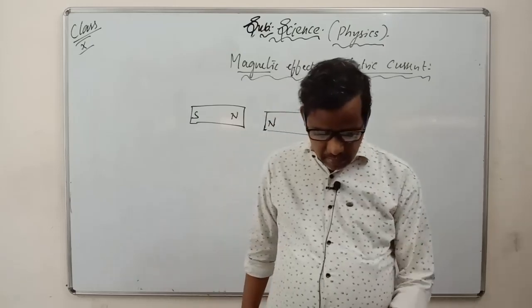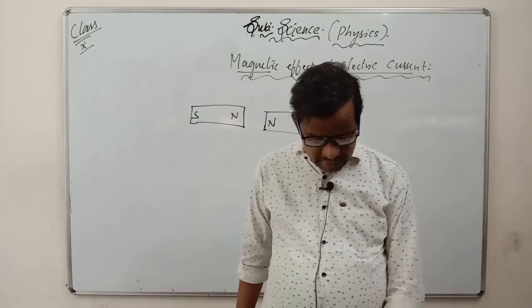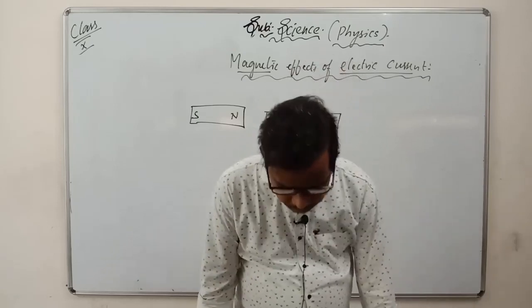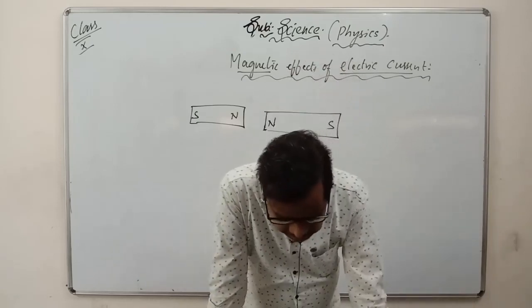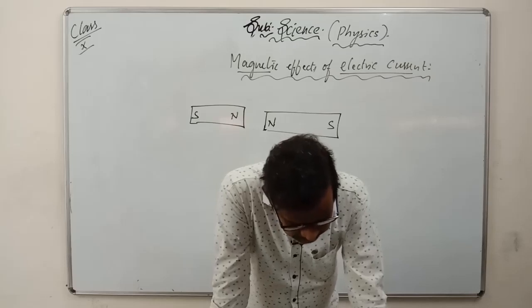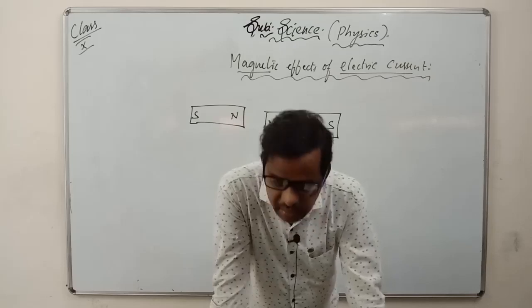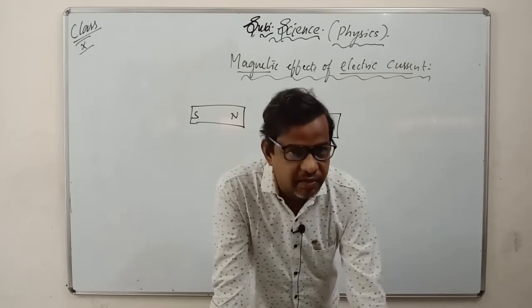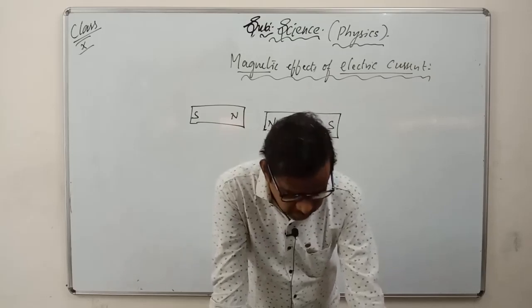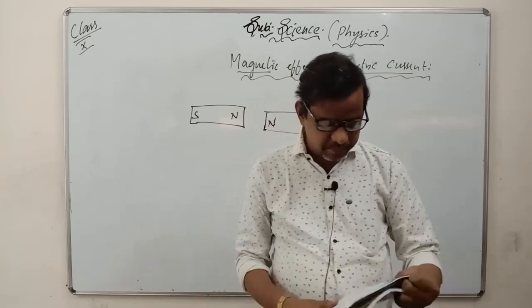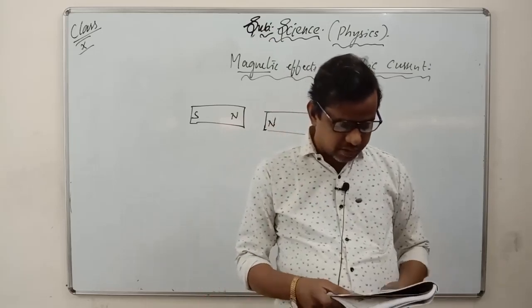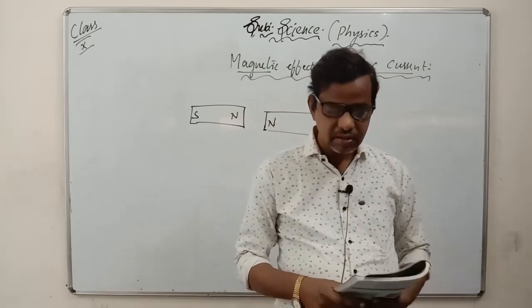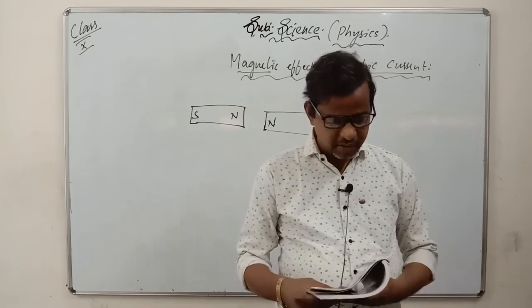They behave in this pattern. Magnetic field is a quantity that has both direction and magnitude. If you have the textbook, just underline this very point, it is a very important one. Magnetic field is a quantity that has both direction and also magnitude.